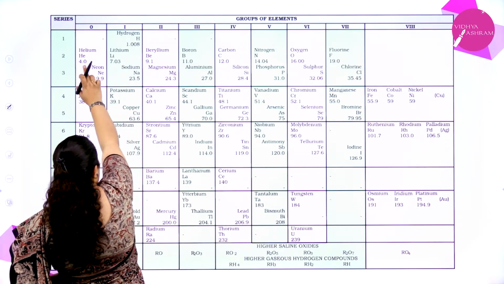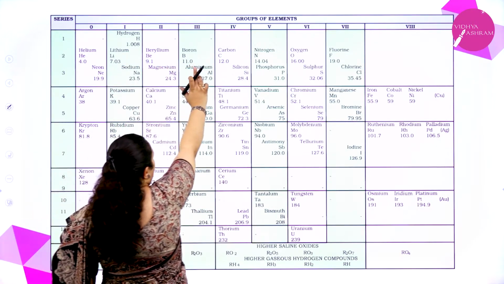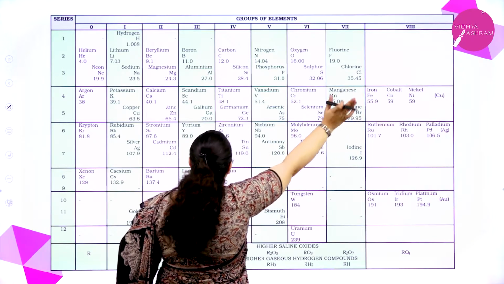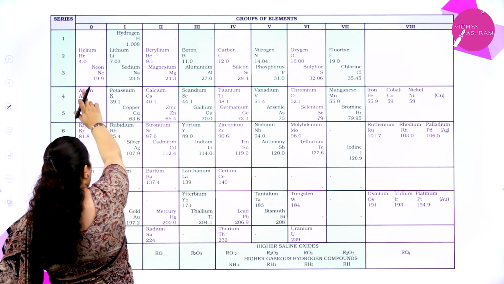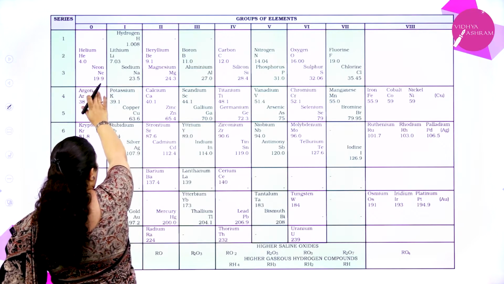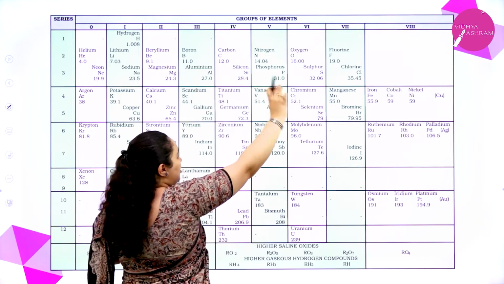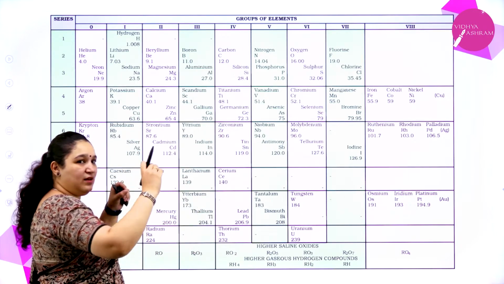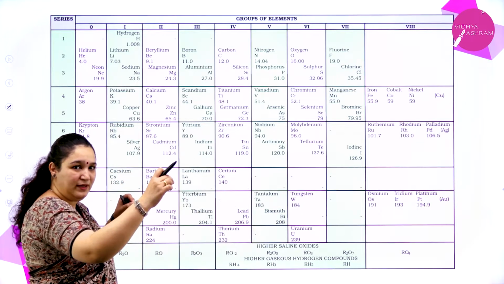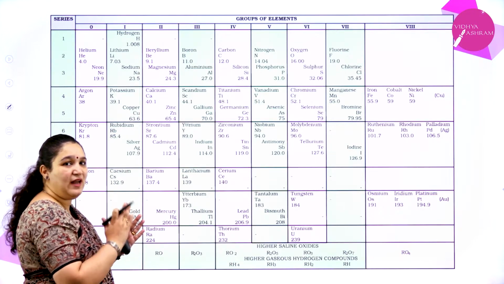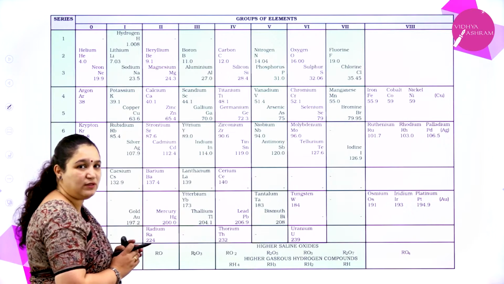So hydrogen, then helium, lithium, beryllium, boron, carbon, nitrogen, oxygen, fluorine. Then he left it empty there. Then again he placed neon here with helium, sodium, magnesium. Like this he went on placing in increasing order of atomic weight, and he started grouping the elements with similar physical and chemical properties together.